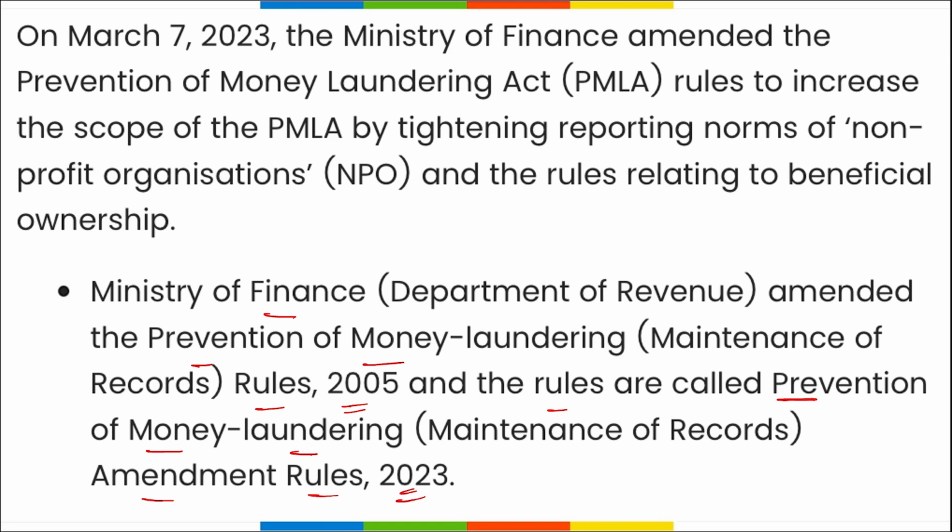The reporting entities are required to register the details of all the unregistered NPO clients on the Darpan portal of Niti Aayog and maintain such registration records for a period of 5 years after the business relationship between a client and the reporting entity has ended or the account has been closed, whichever is later.